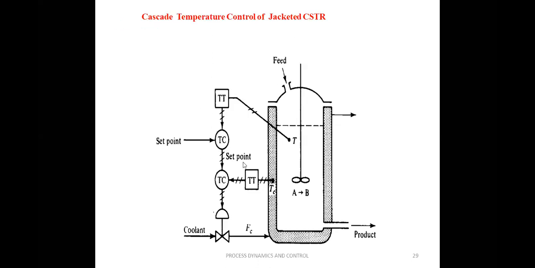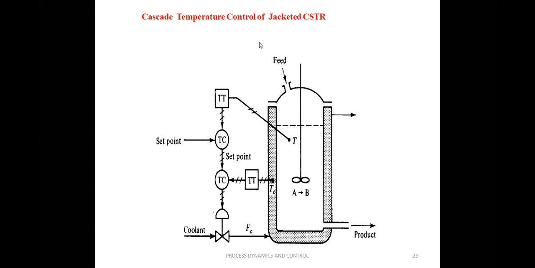But here, that is improved by measuring the TC, and because of the changes in the TC, whatever effects it can anticipate, just like feed forward control, it can provide the required changes. So that's why it is called a cascade control. By measuring this particular TC, and before the effect of TC has been felt by the process, we are taking the necessary action. So that's why the response of the feedback control is improved in this cascade control.